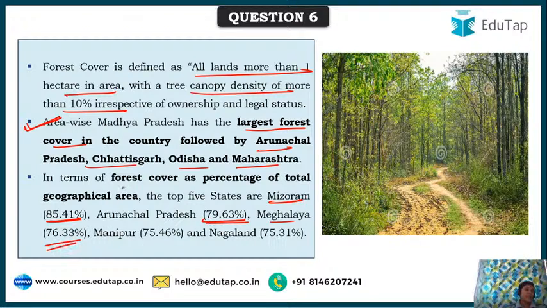See friends, kindly understand this, we are talking about forest cover only. There is various other data related to forest plus tree cover. If you consider that, the figures would be different and the states or the answers would be different. So whenever a question is asked, kindly see whether it's tree cover or forest cover or both.